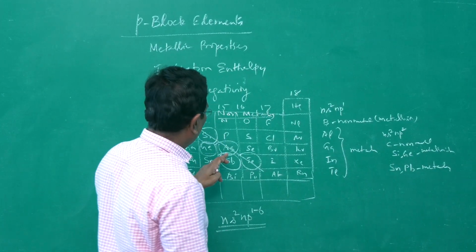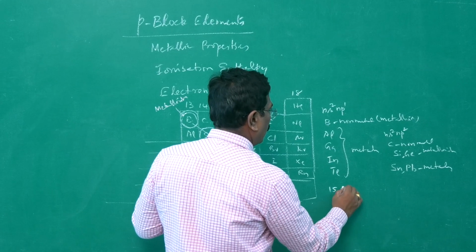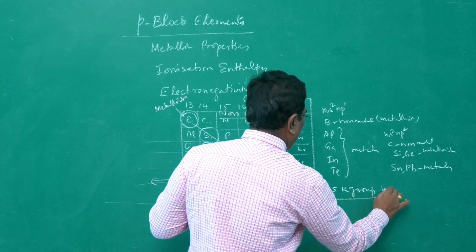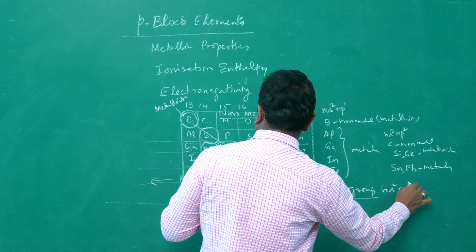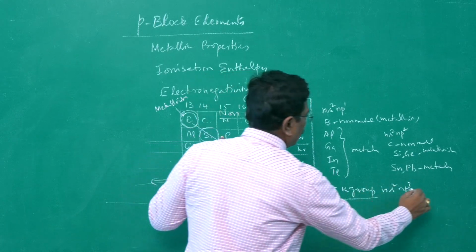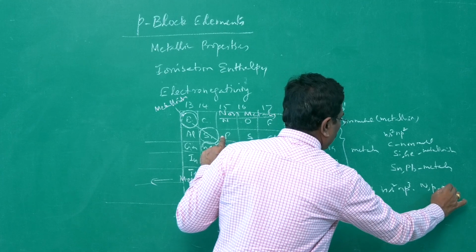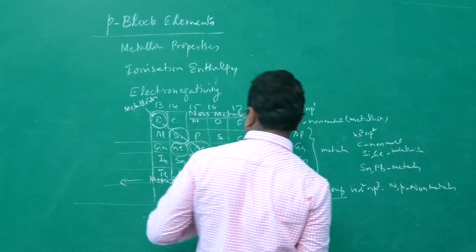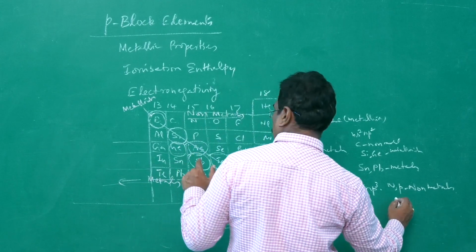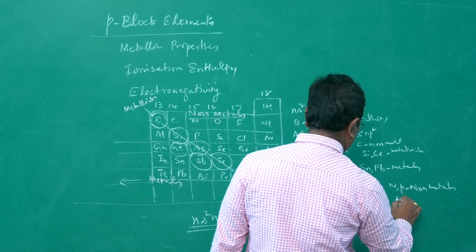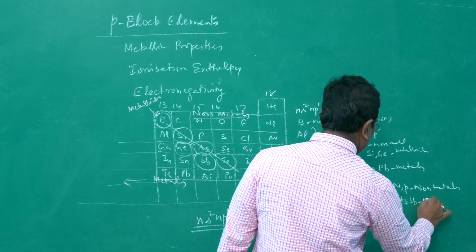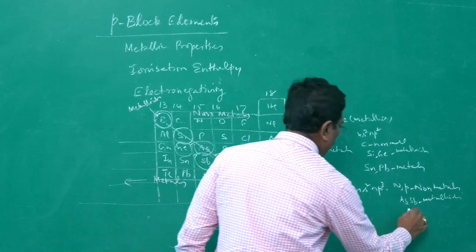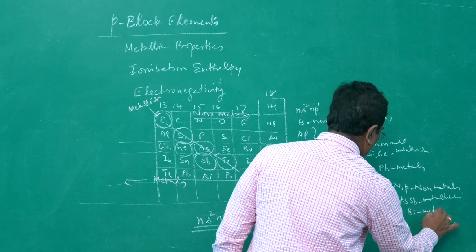In the 15th group, ns2 np3 electronic configuration, nitrogen and phosphorus are non-metals, arsenic and antimony may be considered as metalloids, but antimony will have more metallic property, bismuth is a metal.